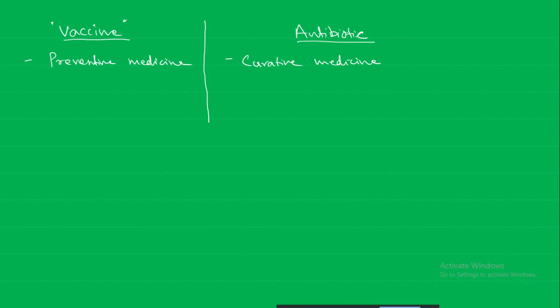Antibiotic is going to prevent the growth of the microorganism, but vaccine is going to prevent the infection in the first place. Vaccine stimulates the immune system, whereas antibiotic does not have any business with the immune system. This chemical will directly kill or inhibit that microorganism.